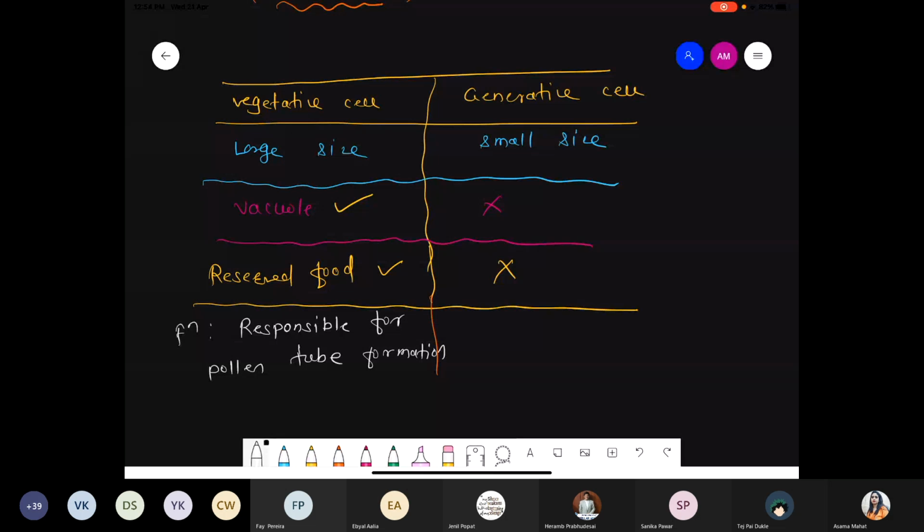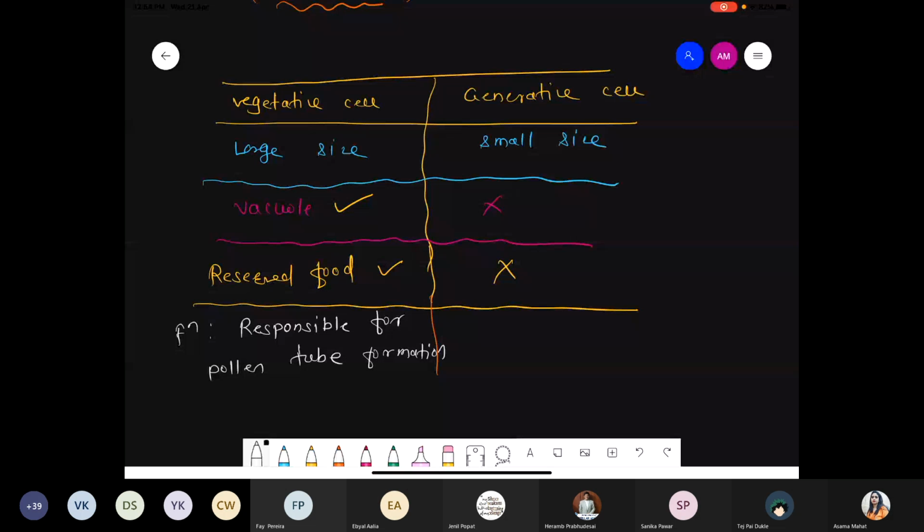And the generative cell is responsible for the formation of two male gametes.